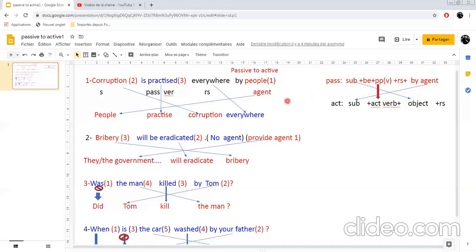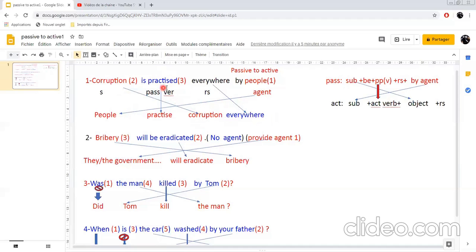Let's see our first example here. Corruption is practiced everywhere by people. Now, my agent here becomes the subject. Okay, this is one. Two, to make things easy for you, you start with the agent, so you bring it here, subject. Two, the subject of the passive returns to its ordinary place, which is here as an object. And then the rest of the sentence if you've got a longer sentence.